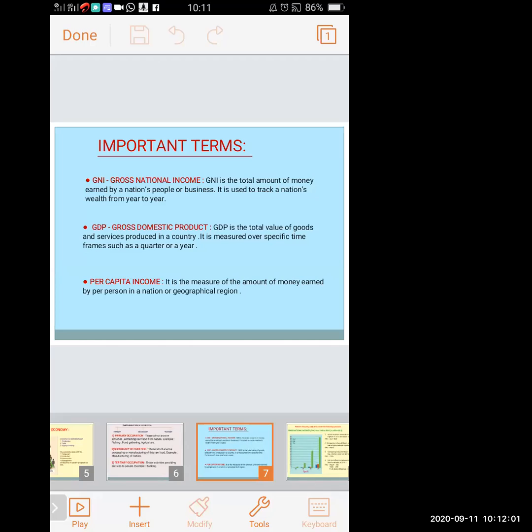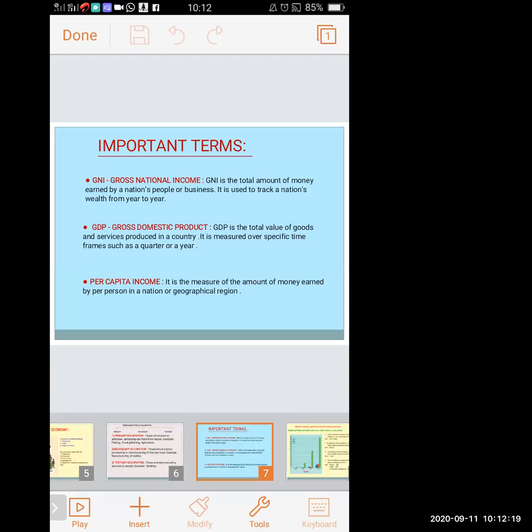It is measured over a specific time frame such as quarterly or yearly. It is measured quarterly or yearly, and from that we come to know the GDP of a country. Now next is per capita income.